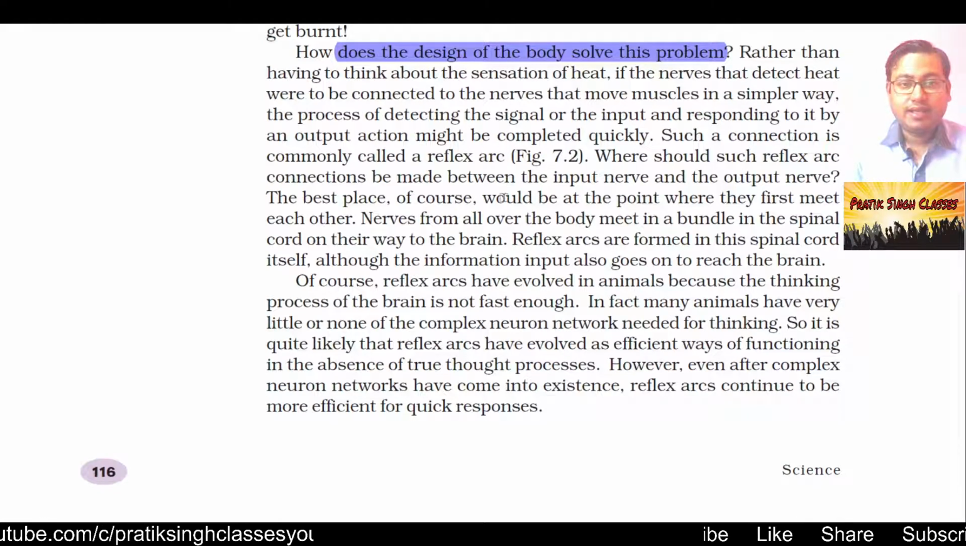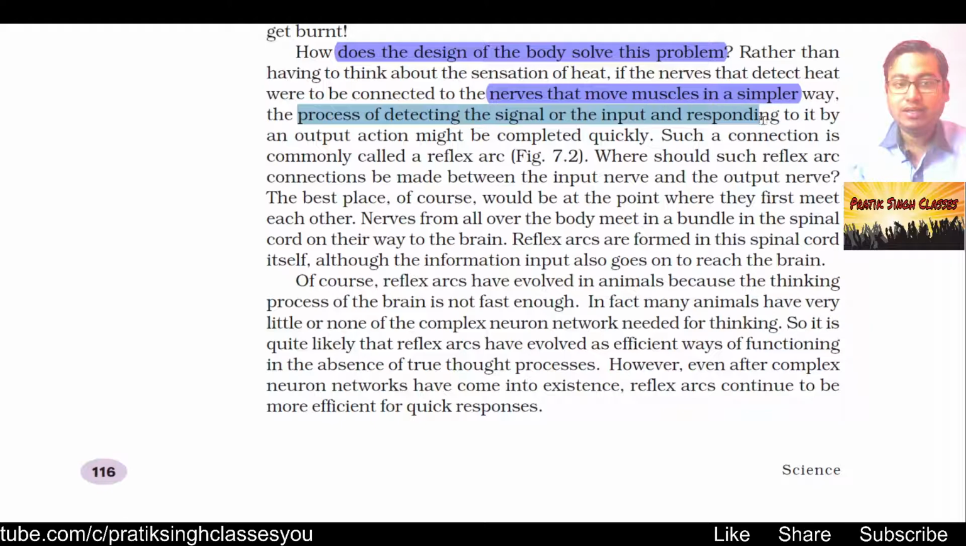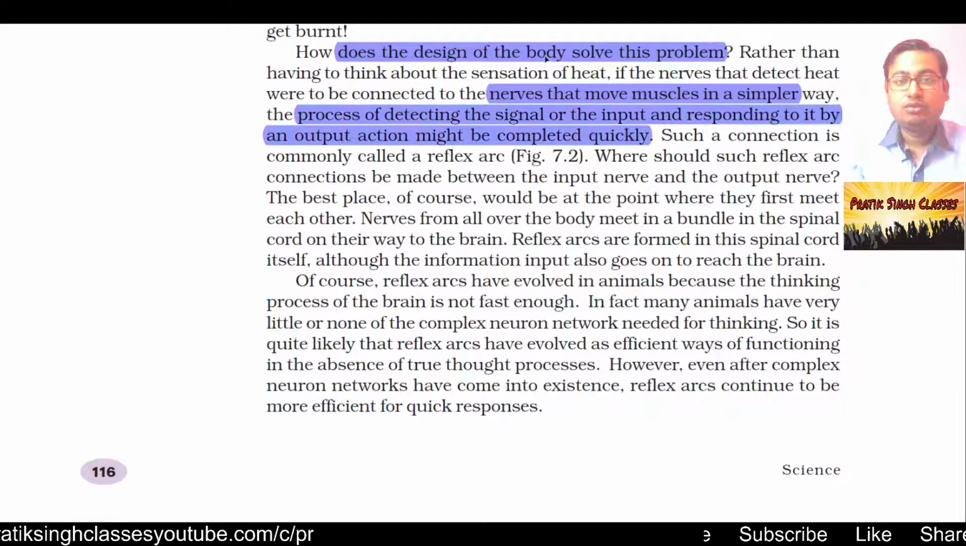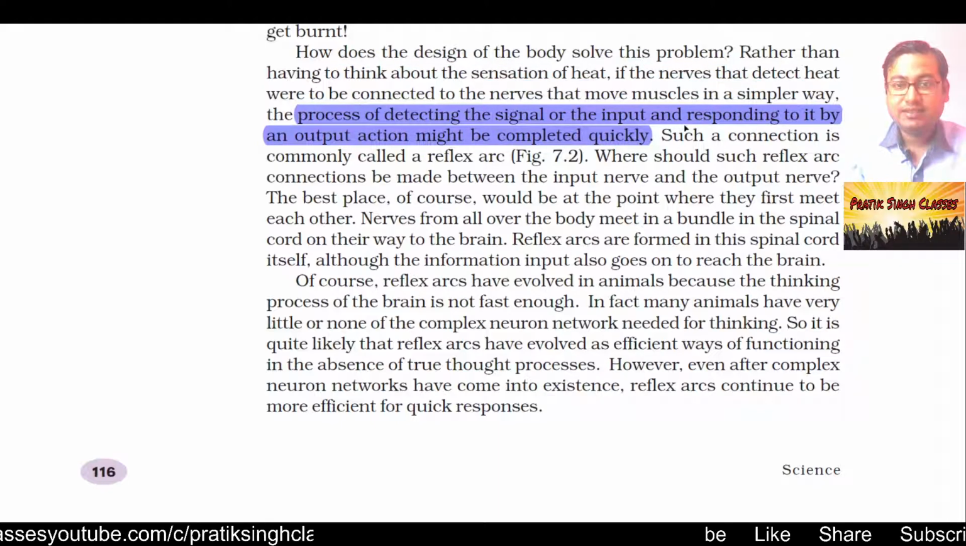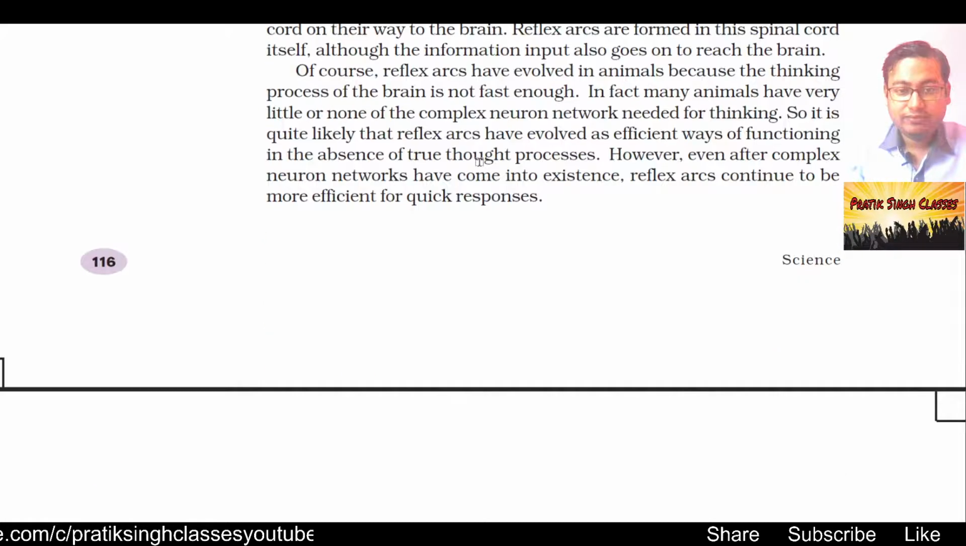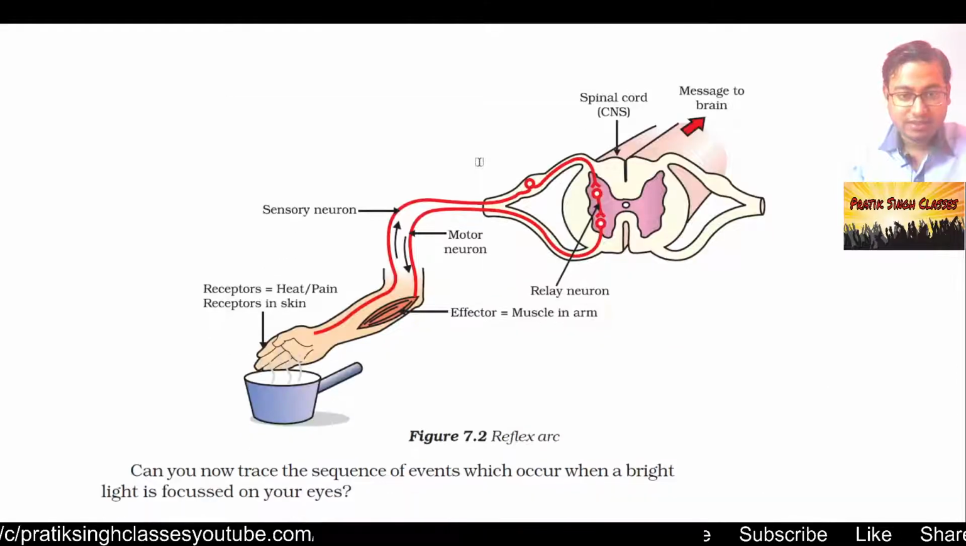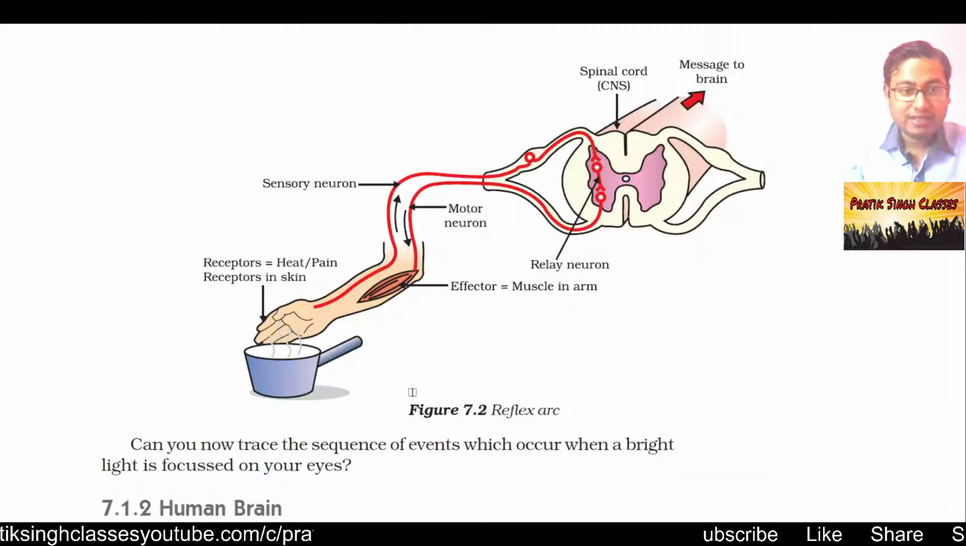Rather than having to think about the sensation of heat, if the nerves that detect heat were to be connected to the nerves that move muscle in a simpler way, the process of detecting the signal or the input and responding to it by an output action might be completed quickly. So to respond quickly, these things happen. Such a connection is commonly called a reflex arc, as given in figure 7.2. So let us see figure 7.2, what really happens here.